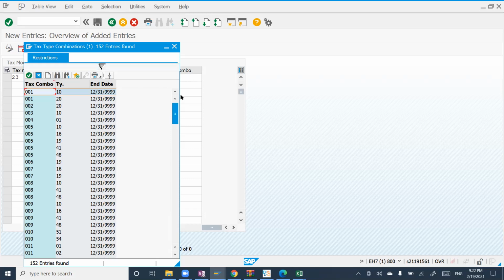Any change here requires a change in tax combo, and a change in tax combo requires a change in tax model. So that should be in sync, your tax combo and your tax type. You can't choose randomly. Whatever combo is applicable for that tax type, only that you have to choose here. You can see there are many options: 10, 20, 48, 49. So many things are there.